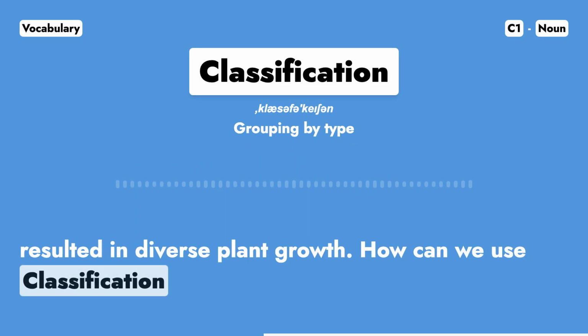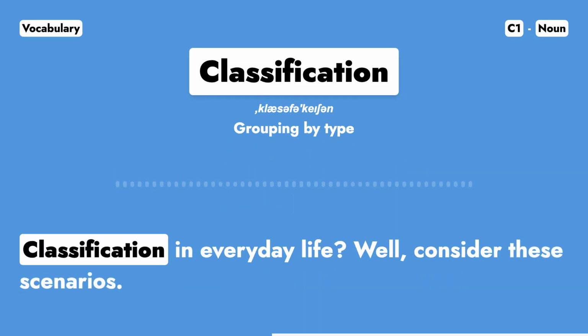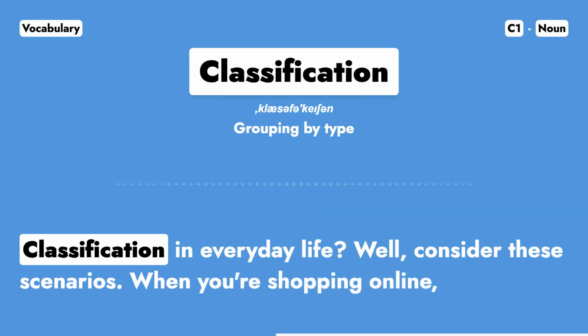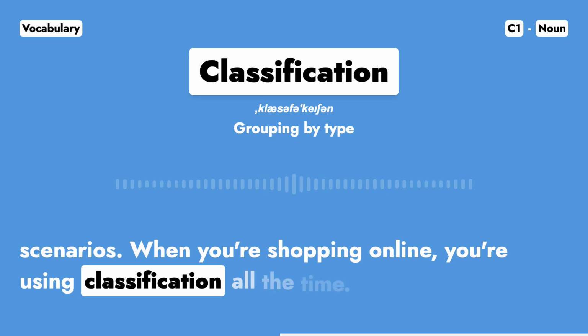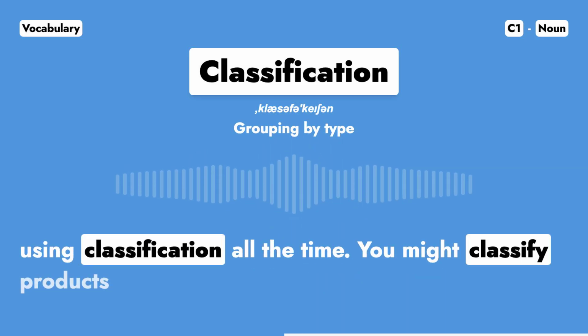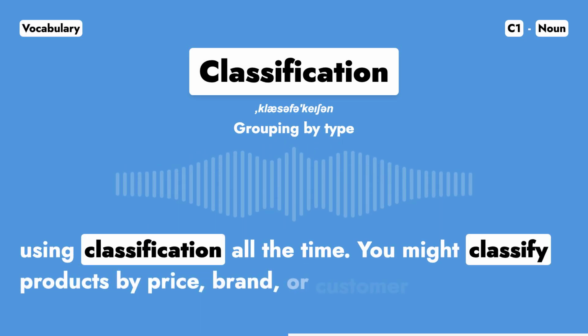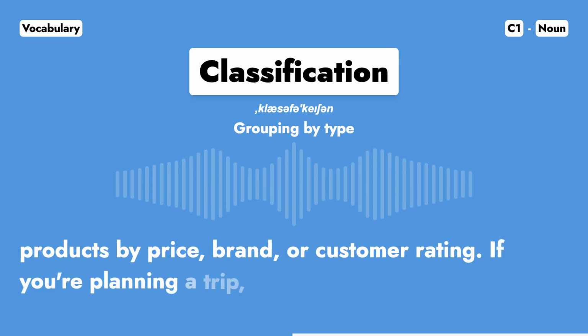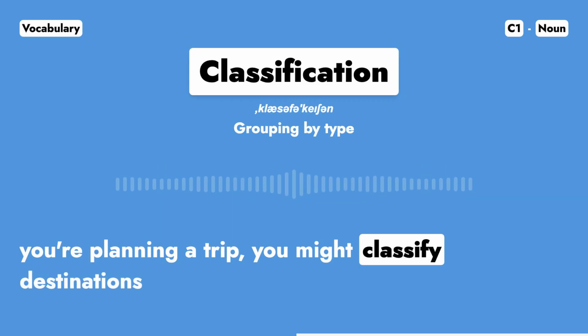How can we use classification in everyday life? Well, consider these scenarios. When you're shopping online, you're using classification all the time. You might classify products by price, brand, or customer rating. If you're planning a trip, you might classify destinations by their cost, activities, or weather.